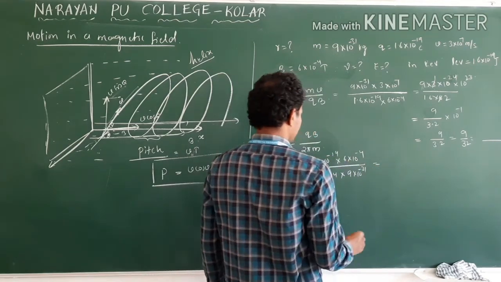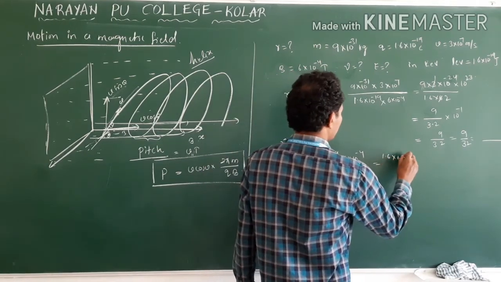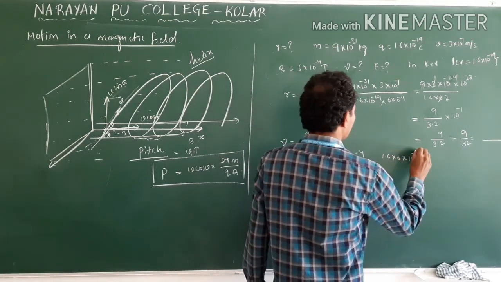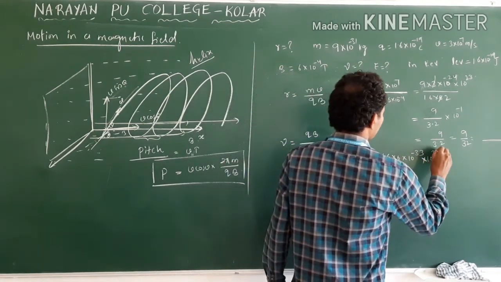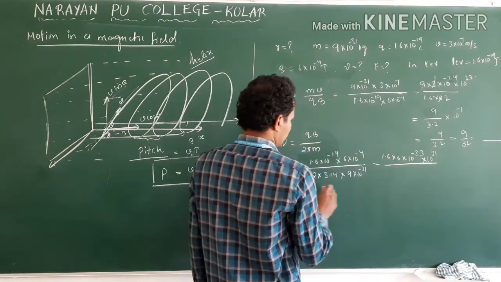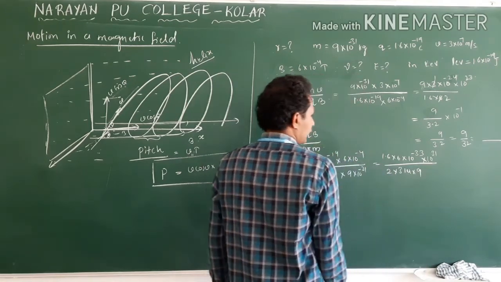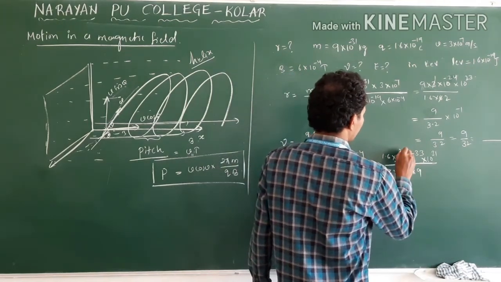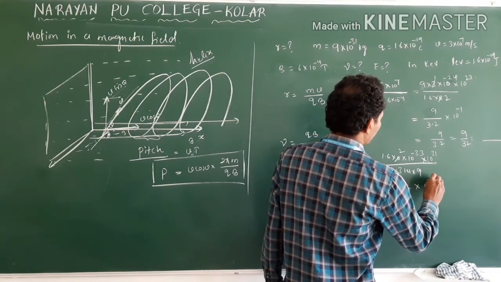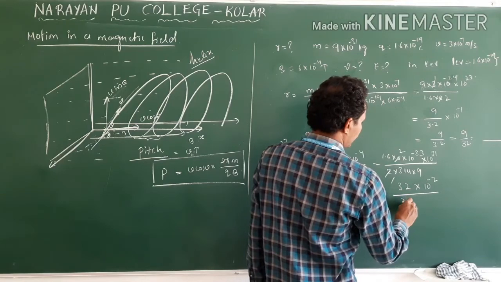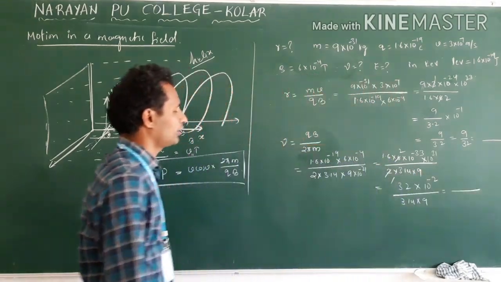Again, this is 1.6 into 6 into 10 power minus 23, and minus 31 goes up, it is plus 31, by 2 into 3.14 into 9. If you cancel 2 ones, 2 twos, it is 3.2 into 10 power minus 2 by 3.14 into 9, hmm. Calculate, you will get the answer.